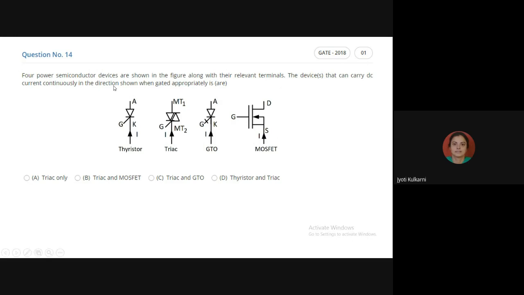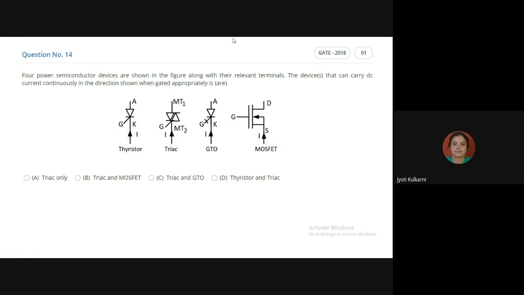So the first device is thyristor, which is taking the current cathode to anode. And when its gate terminal is fired, it is under on condition. Here also this device is called a triac. So triac is also taking the current from MT2 to MT1 and its gate is also fired, so it is also under on condition. Third is GTO, that is called gate turn off SCR.